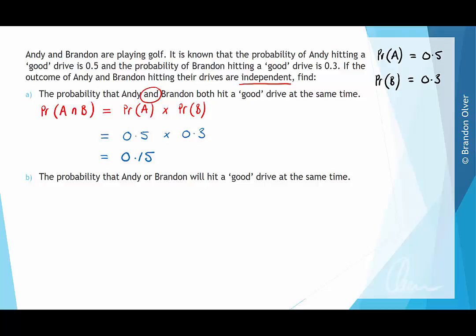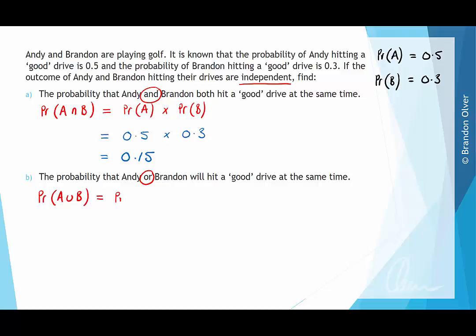For part B, we want to find the probability that Andy or Brandon will hit a good drive at the same time. So again, the language is important, and this is saying Andy could hit a good shot, or Brandon could hit a good shot, or both of them could hit a good shot. So that is represented as the union between the two, A union B.